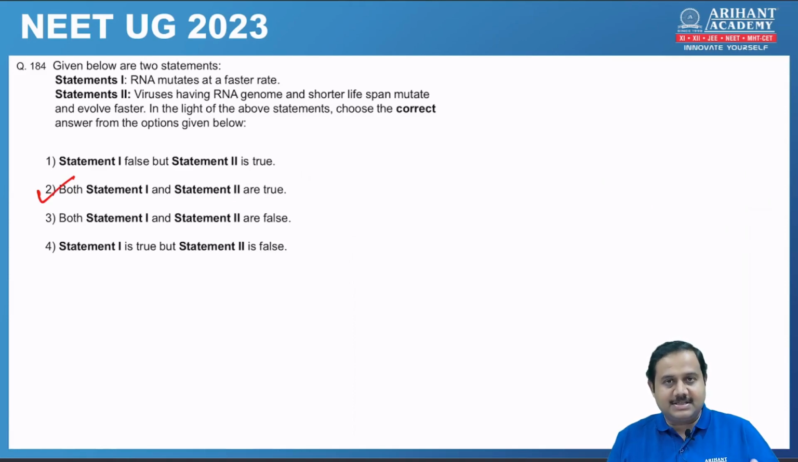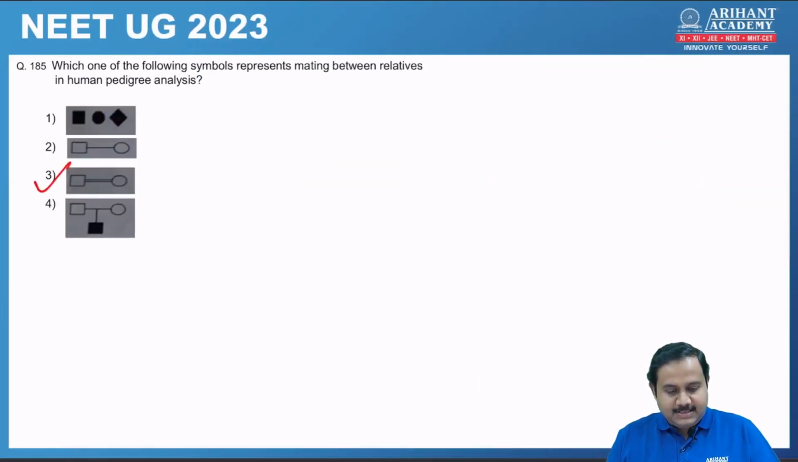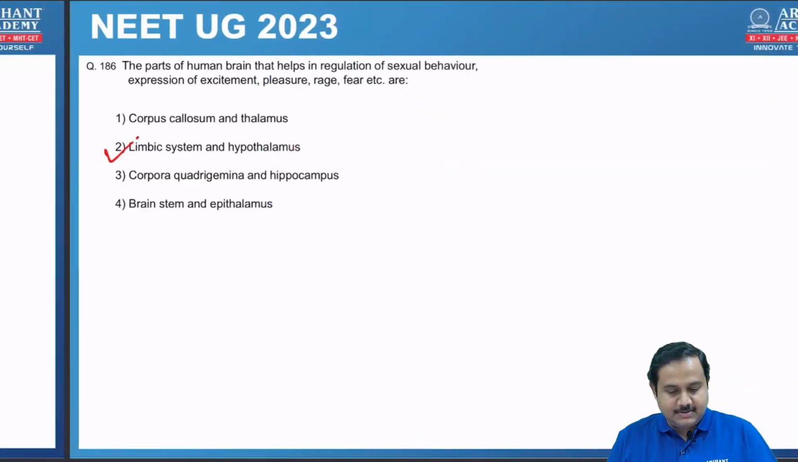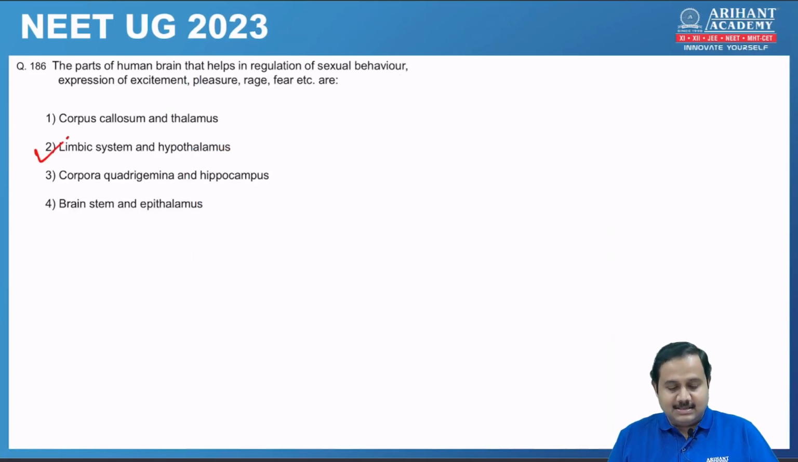Both statements are true. Next one, it's related to your pedigree chart, where the correct option is number 3, that is consanguineous marriage, that is marriage within a family, blood relation. 186, parts of human brain helps in regulation of sexual behavior, expression of excitement, pleasure, rage, fear, etc. So obviously this is controlled by limbic system and hypothalamus, that is option number 2.